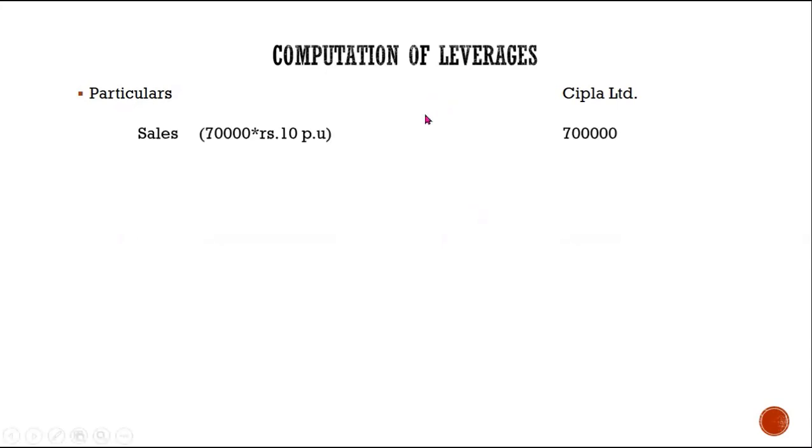For Cipla Limited, what was the sales amount given for both companies? It is 7 lakh, and the per unit rate is 10 rupees, so the total units we had were 70,000. That is the sales we had. Less that, we are supposed to calculate the variable cost. Sales minus variable cost, what do we get? Answer me, quick.